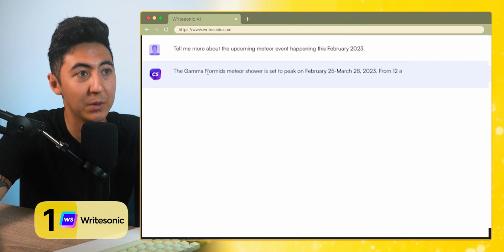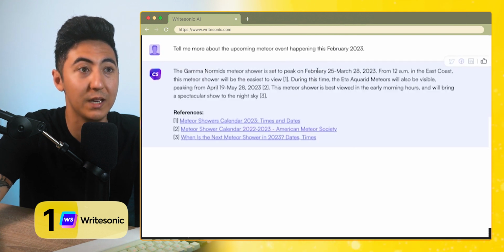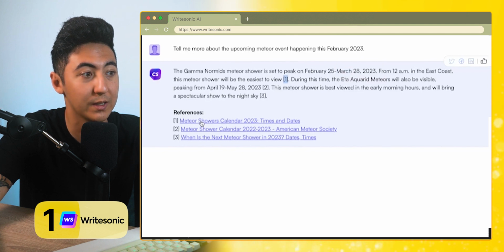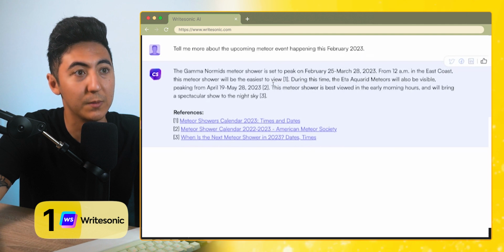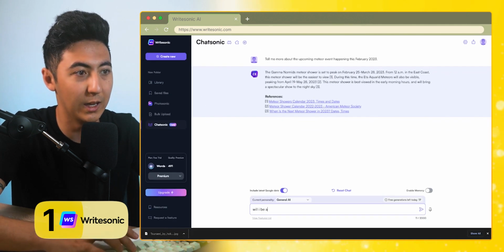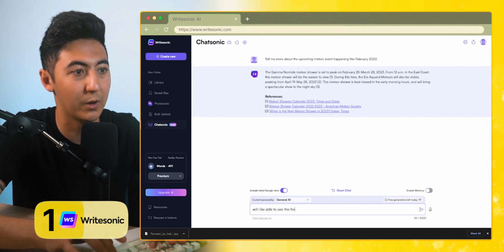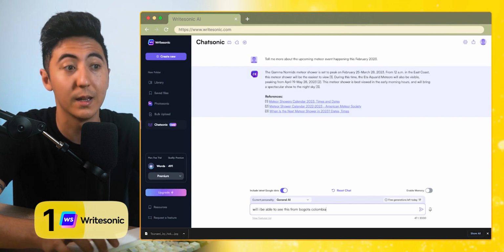So it's saying the Gamma Normans meteor is set to peak during these times, and then it gives this reference 1, and then you can click on this and it'll actually take you to the website where it's pulling that information from. This meteor shower is best viewed in the early mornings, and then I can just say, will I be able to see this from Bogota, Colombia, since that's where I'm at right now.